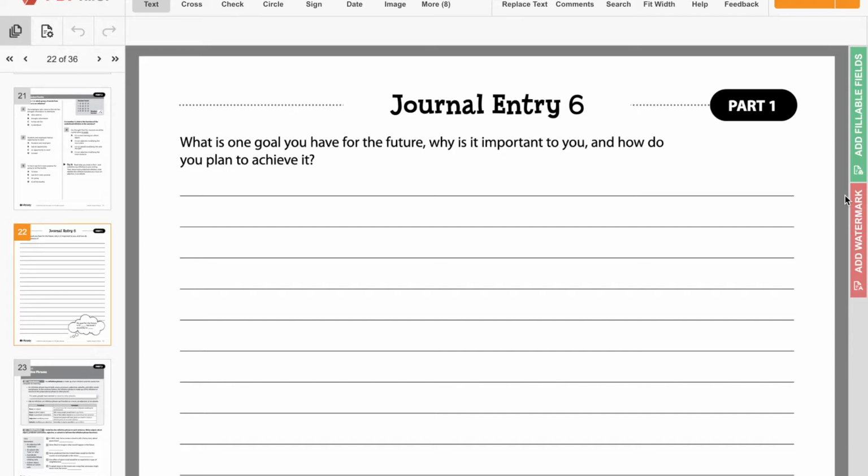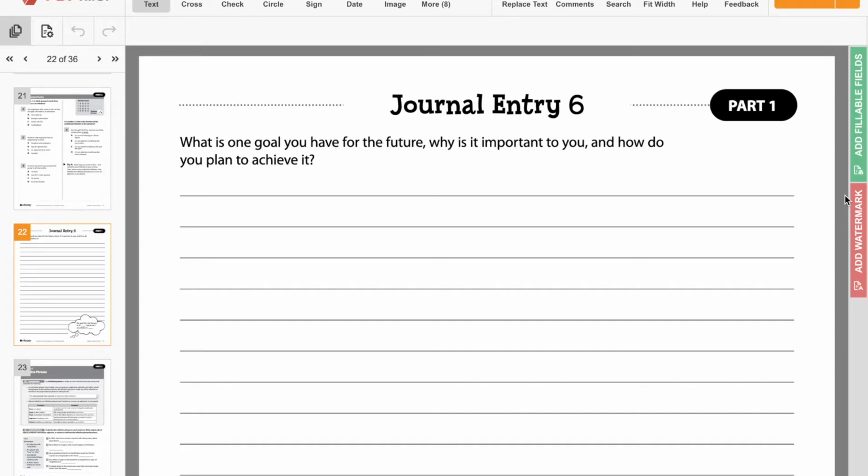So the journal entry today asked you, what is one goal you have for the future? Why is it important to you? And how do you plan to achieve it? So you could think about a goal you have for high school. Maybe it's a goal that you have for after high school. And talk about, if it's an after high school goal, let's say it's like college or military or some type of job that you want to get after high school, what do you need to do in high school to achieve that goal? That's one thing that you could think about here.